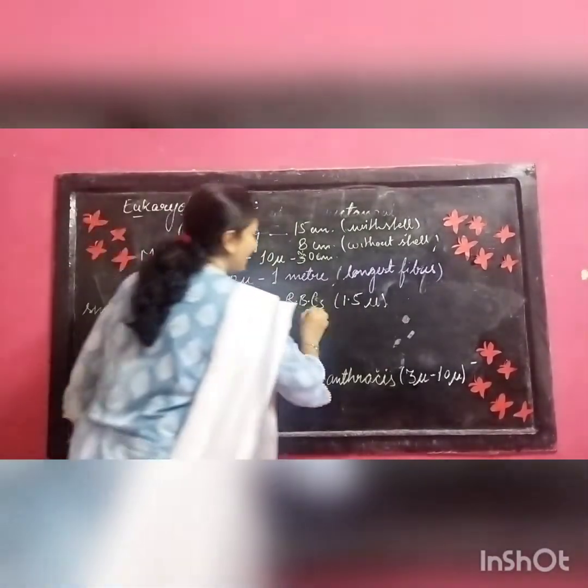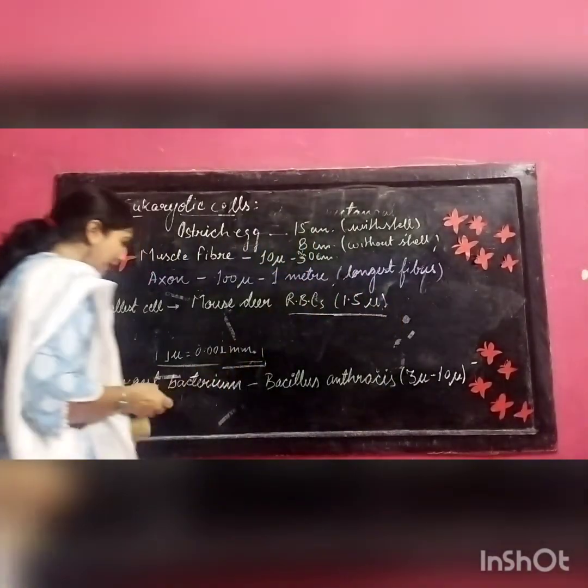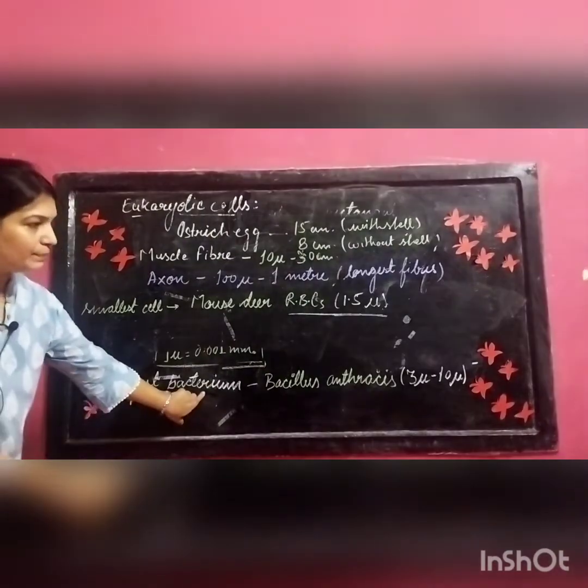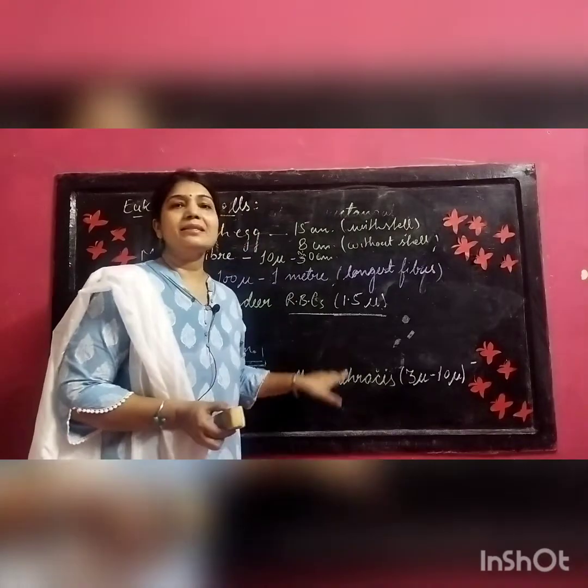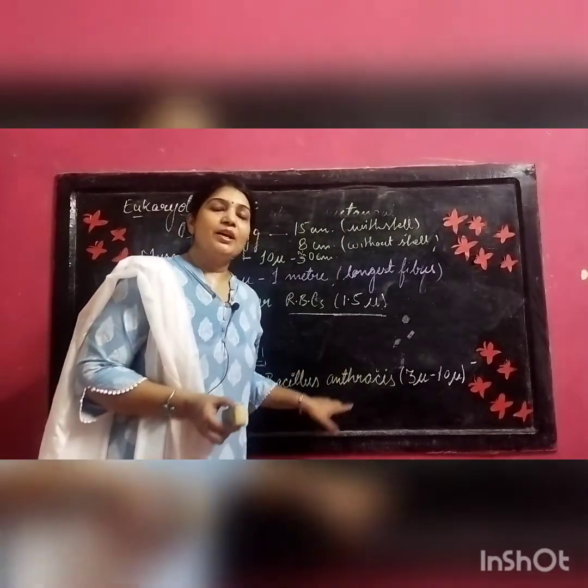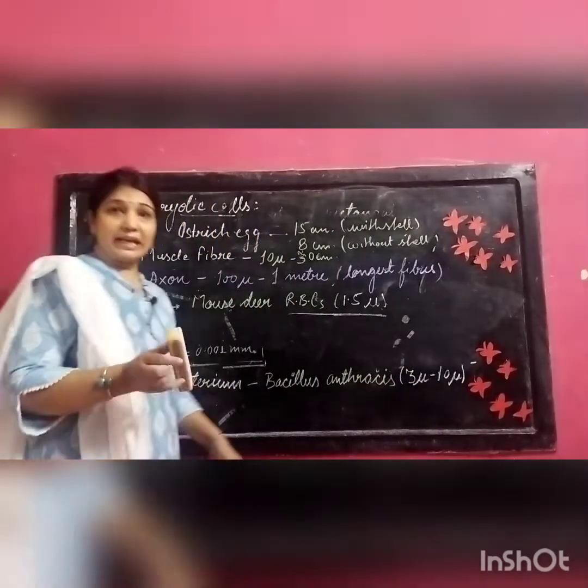So if you compare 1.5 micron with the largest bacterium, Bacillus anthracis, it is smaller than this bacterium. So this is all about the size.